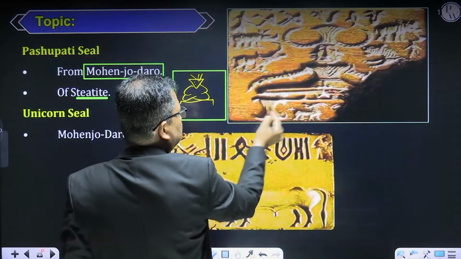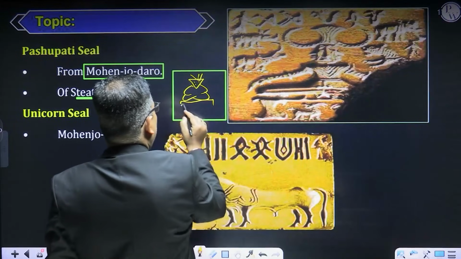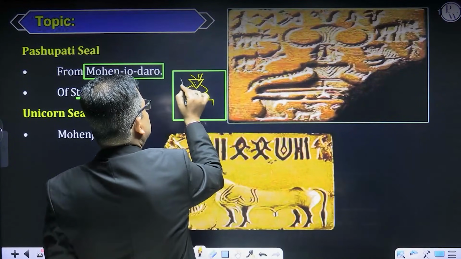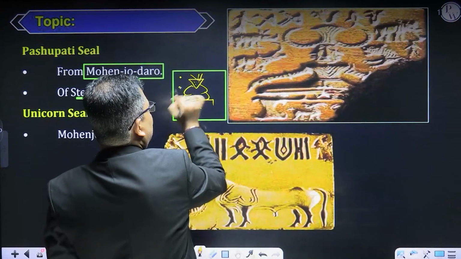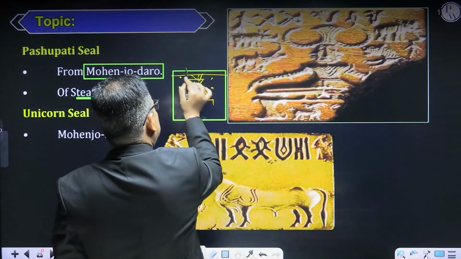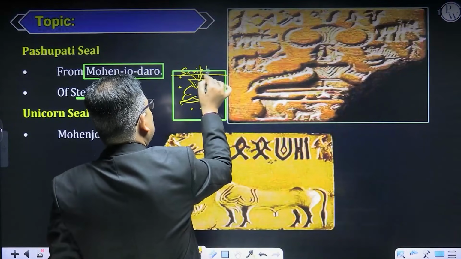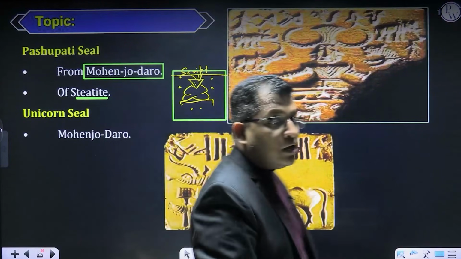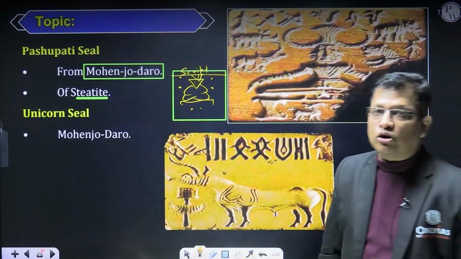You can see here this is the platform, and below this there are two animals. They are called antelopes. And then there is a rhinoceros, a buffalo, an elephant, and a tiger. And again there is a script. So you may also expect questions on the animals available on the Pasupati seal. These animals are also important.